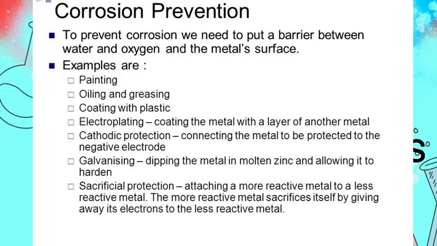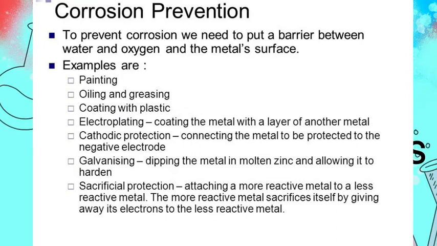Galvanization is a process where the metal article is dipped into molten zinc, and the zinc makes a layer over the metal article, so it will not be exposed to the air and it will not corrode.